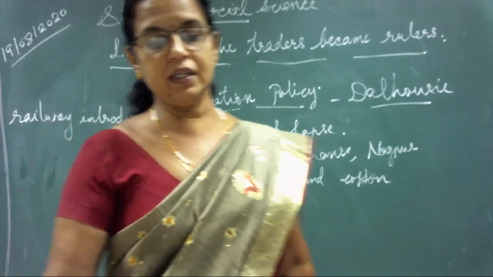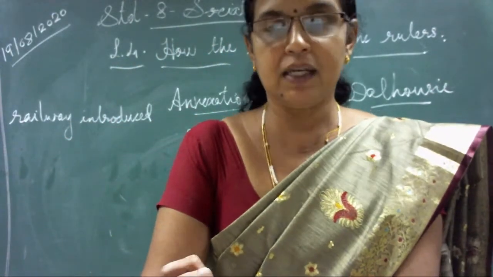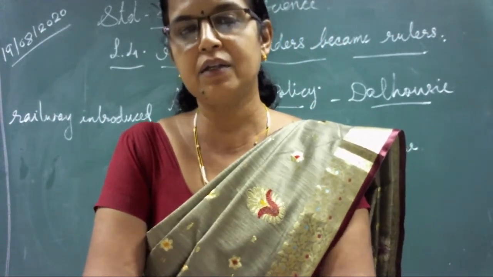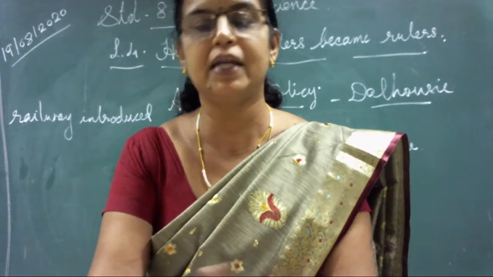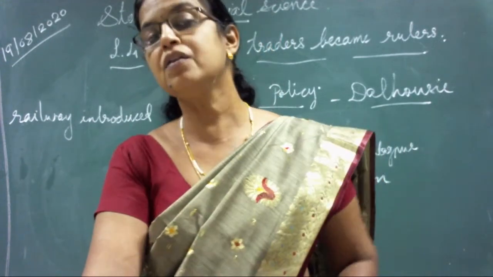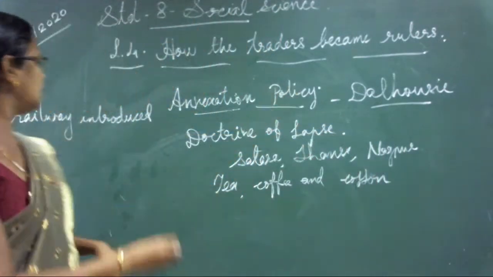Railway was introduced in the year 1853 between Mumbai and Thane. That was the first railway line in India, the first trains that travelled between Mumbai and Thane in 1853, introduced by Lord Dalhousie.